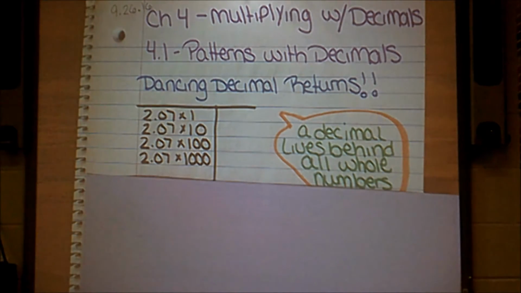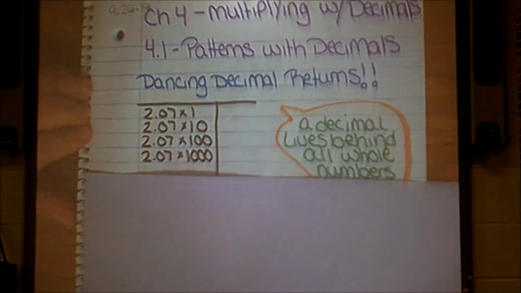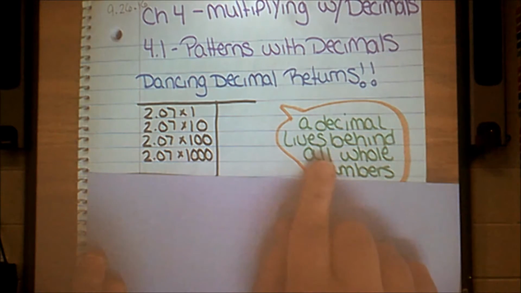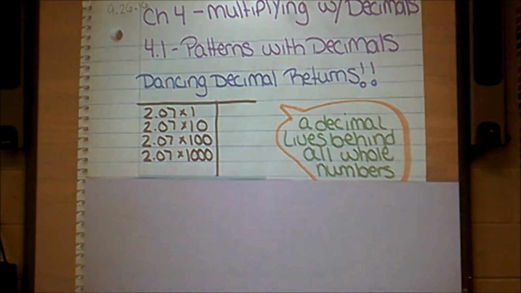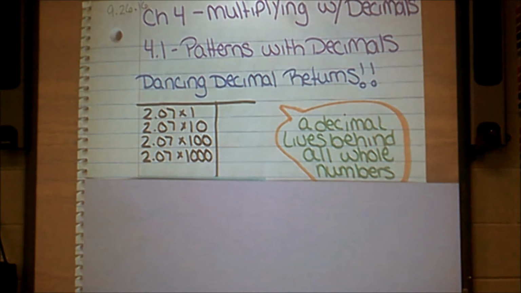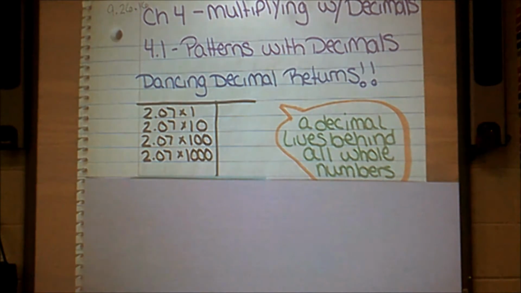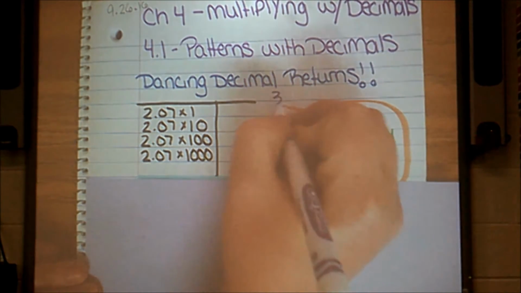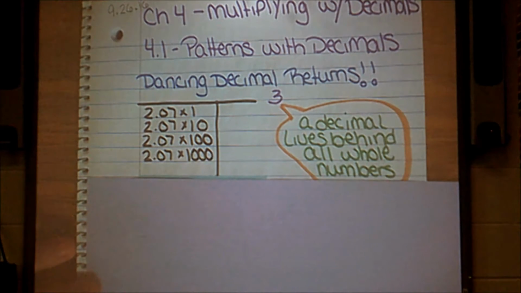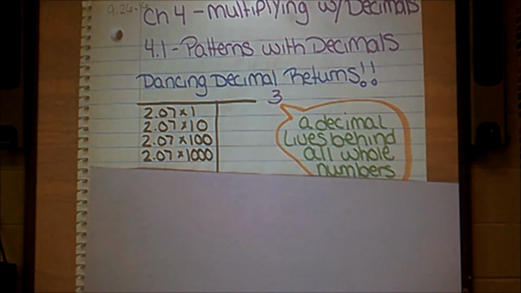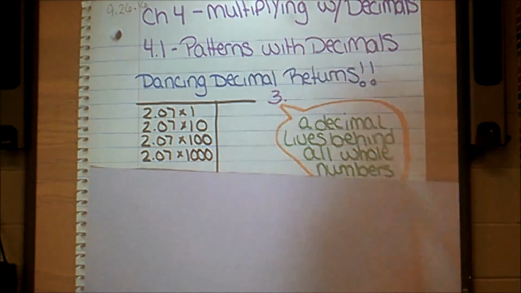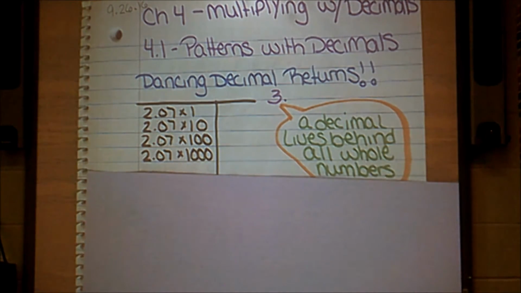Alright, so the first thing that I want you to remember is that a decimal lives behind all whole numbers. This is important to remember. Decimals live behind all whole numbers. So if it is a whole number, like say 3, and you say, well, there's no decimal in it, you would be wrong. That decimal lives right there. Please keep that in your head.